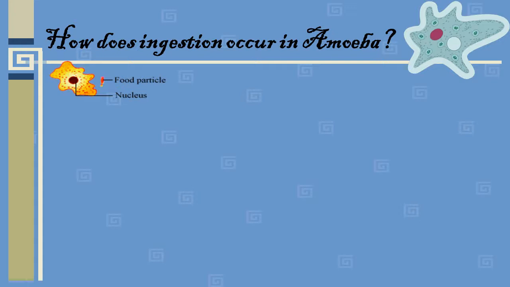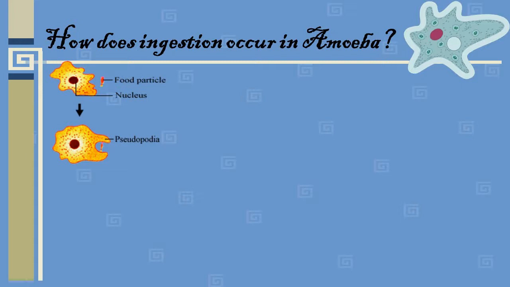That means where the food is kept, it will move its body towards the food particles. You can observe the nucleus is there in the center, and it surrounds the food particle from all sides to take it into the cell, and after that it digests the food with the help of different enzymes. Now you can observe pseudopodia.